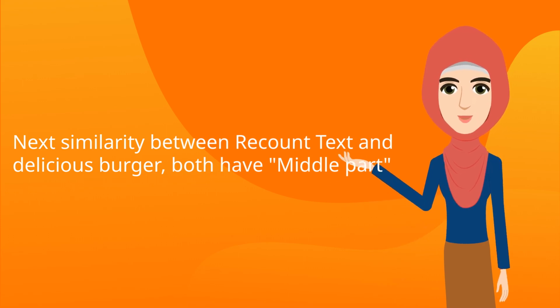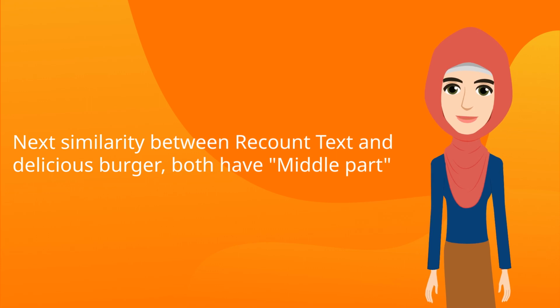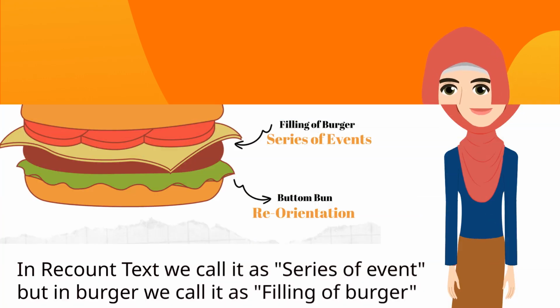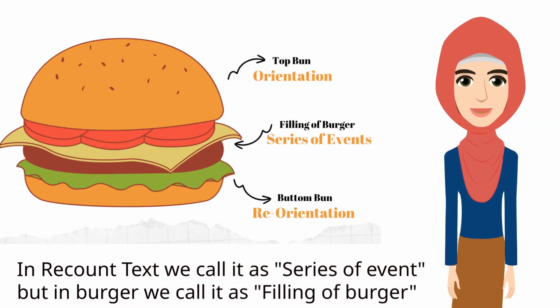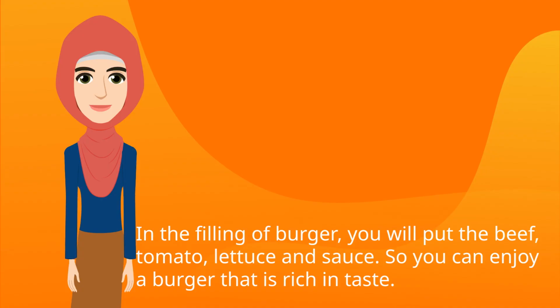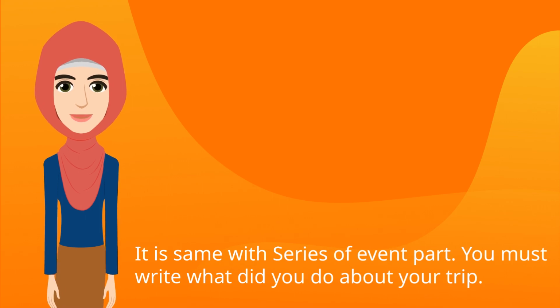Next similarity between recount text and a delicious burger, both have a middle part. In recount text we call it series of events, but in a burger we call it the filling. In the filling of a burger, you will put the beef, tomato, lettuce and sauce, so you can enjoy a burger that is rich in taste. It is the same with the series of events part.